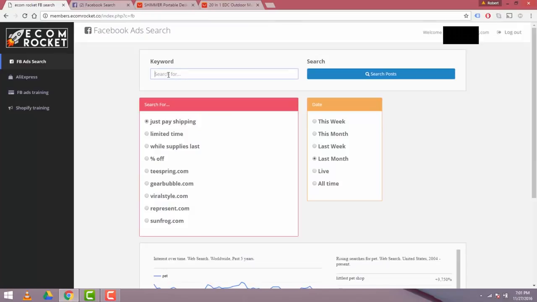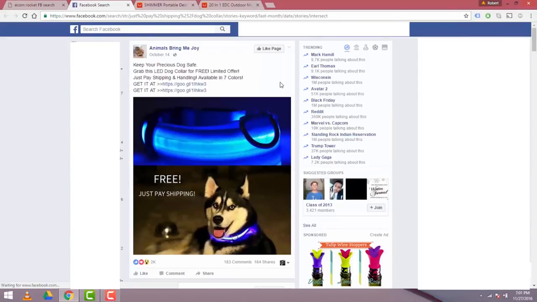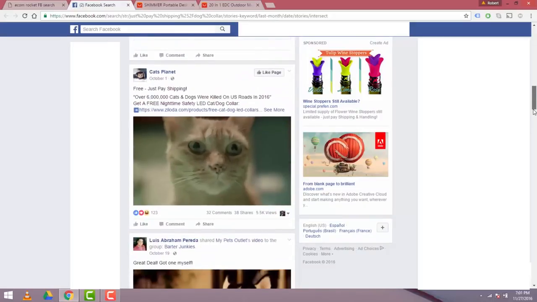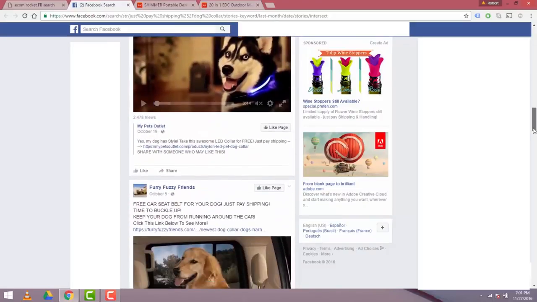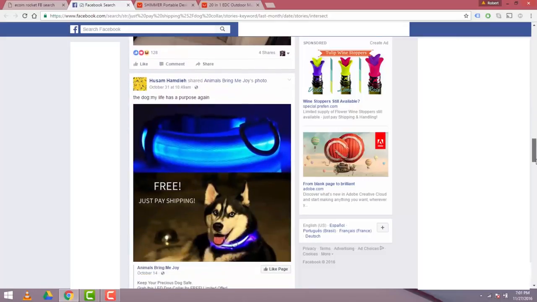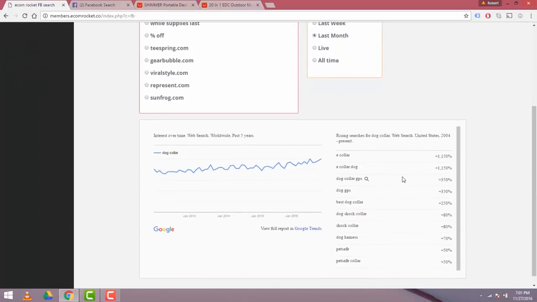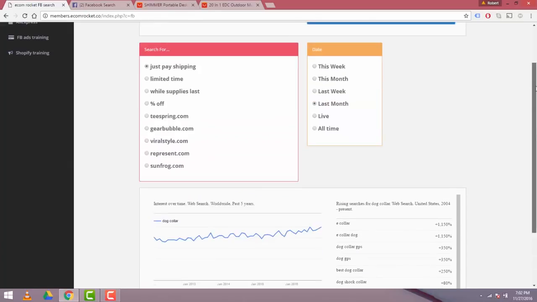We're going to go from pet to dog collar. I'm going to say last month, just pay shipping, search, close that out. Now I see this dog collar. I see 2,000 likes, 183 comments, 164 shares. And once again, a very similar dog collar, 707. So this looks like a product, once again, 2,478, that I really want to look at trying to market. So I'm going to go back to eCom Rocket. First, I'm going to take a look at the Google Trends data. We see that this is pretty consistent. There are some spikes. They're not as big as the other ones, but we're seeing December, December, December. So we see some spikes in December as well. This looks like a product that I might want to try and market once again for the holiday season.